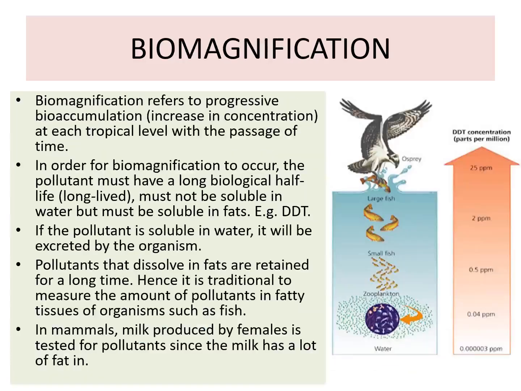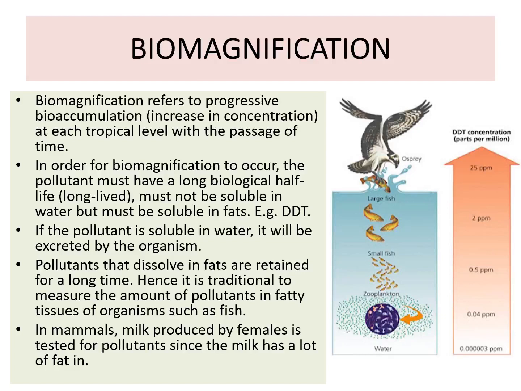Next term is biomagnification. Biomagnification refers to the progressive bioaccumulation at each trophic level with the passage of time. In order for biomagnification to occur, the pollutant must have a long biological half-life.